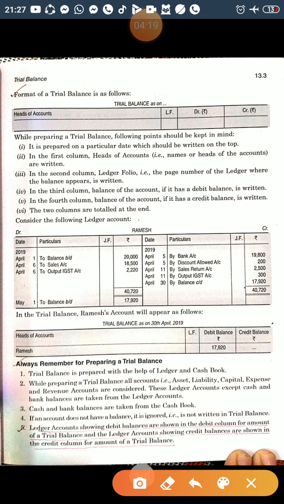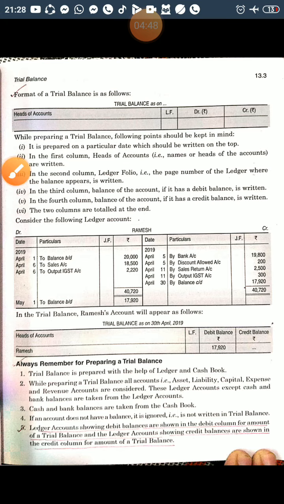So before we prepare a trial balance, we should keep some important points in mind. Accounts which show debit balance will be put in the debit column, and accounts which show credit balance will be put in the credit column of the trial balance. Like the purchase account shows a debit balance, so we will put it in the debit column, and in the same way the sales account shows a credit balance, so we will put it on the credit side.